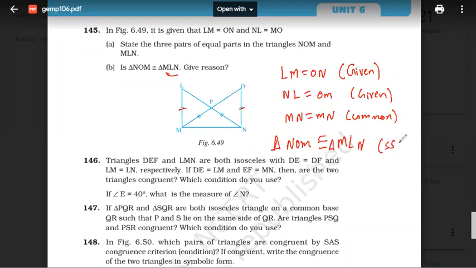Yes, congruent, which is SSS congruency. Got it, everyone? So this is the answer of first one, and this is the answer of second one. Okay?